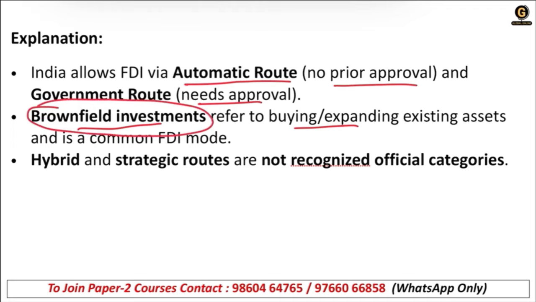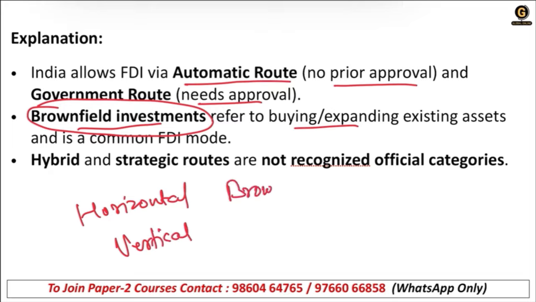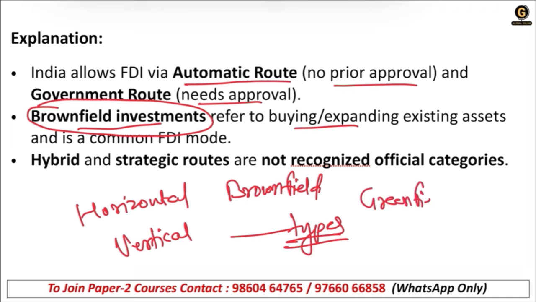We have already covered all the types like horizontal, then we have vertical, right? We have brownfield, right? And some of the types of FDI we have already discussed in the theory session. All the FDI types we have discussed, right? Greenfield is also there. So go and watch those videos as well. Hybrid and strategic routes are not recognized official categories.